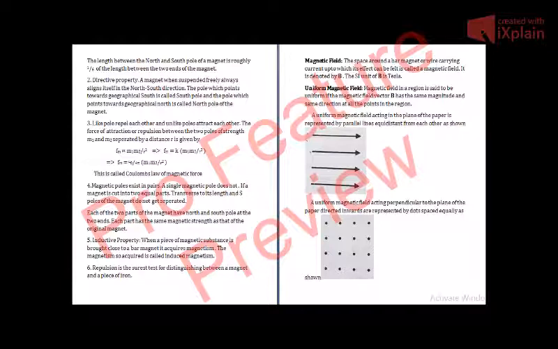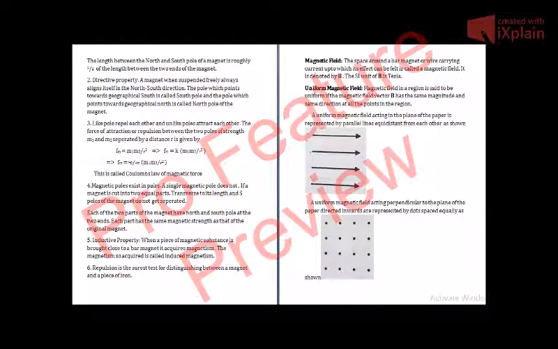Then there is another property that is known as directive property. What directive property means is that a magnet, when suspended freely, always aligns itself in the north-south direction. It will always remain in the north-south direction. This is the second property, known as the directive property of the magnet.